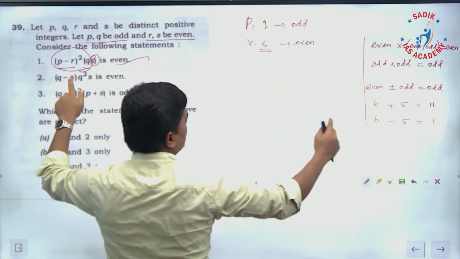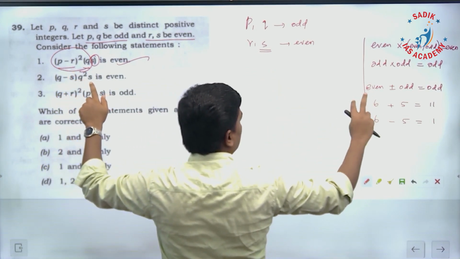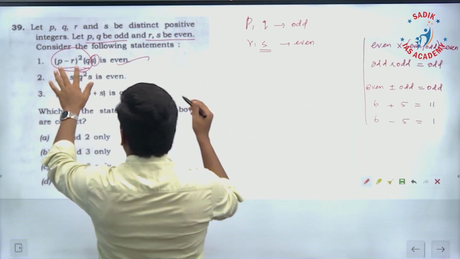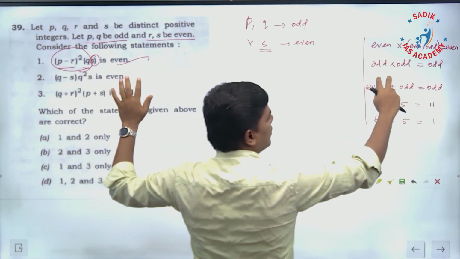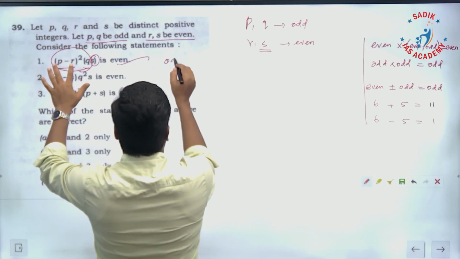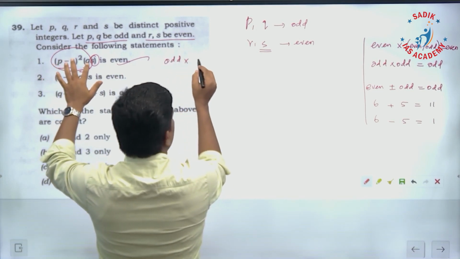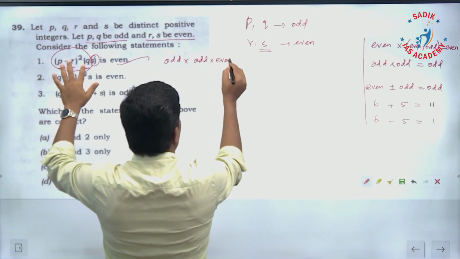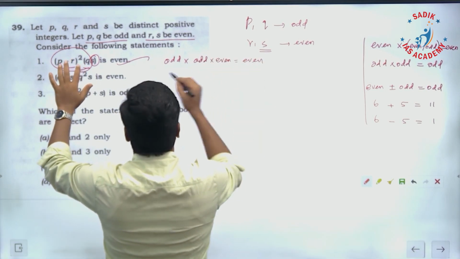Even number. Just now I said odd, even, in between plus or minus, the answer is odd. And if you multiply odd into odd, it is going to be odd. So this one is going to be an odd number, and Q is an odd number into an even number, answer is even. This is correct.